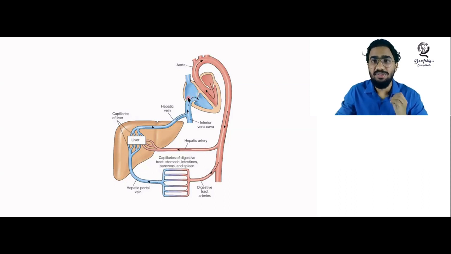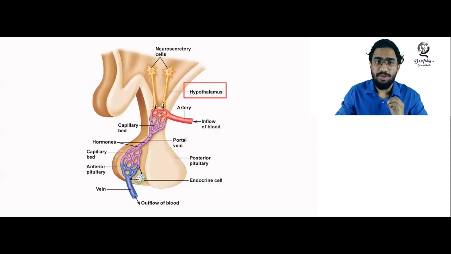Hope you understand this. And you have to understand that there is a second place where a portal circulation exists in our human body. Let's see where it is. The second place where the portal circulation exists is in this part of the human body, and you may be knowing that it is in between the hypothalamus and the pituitary gland.